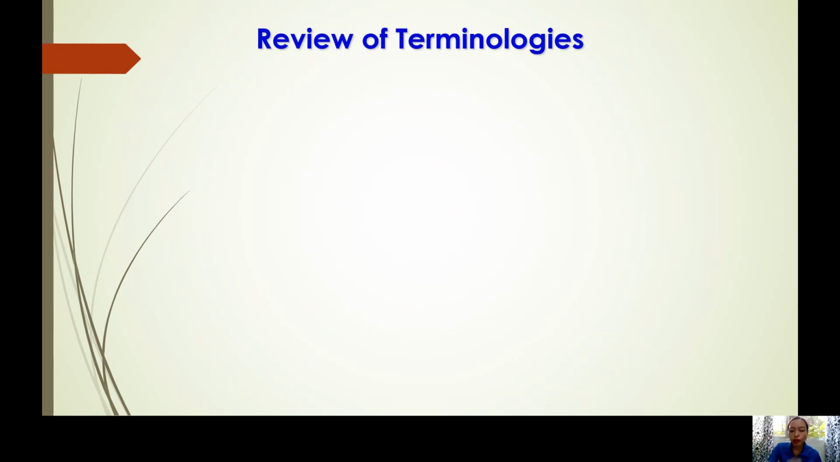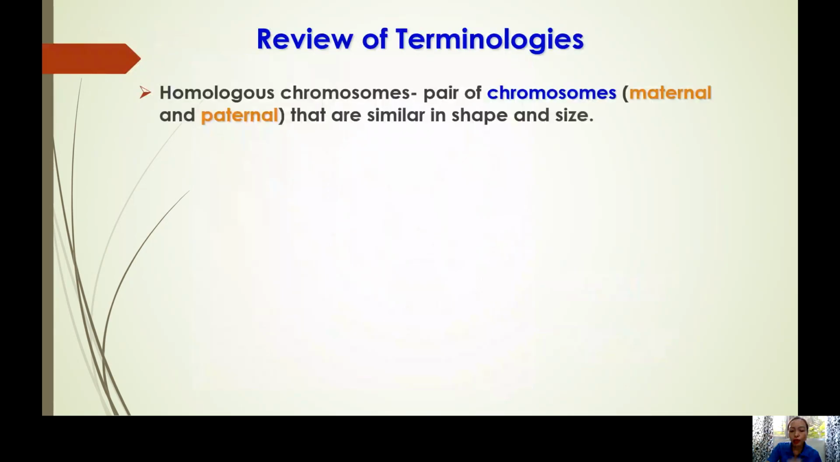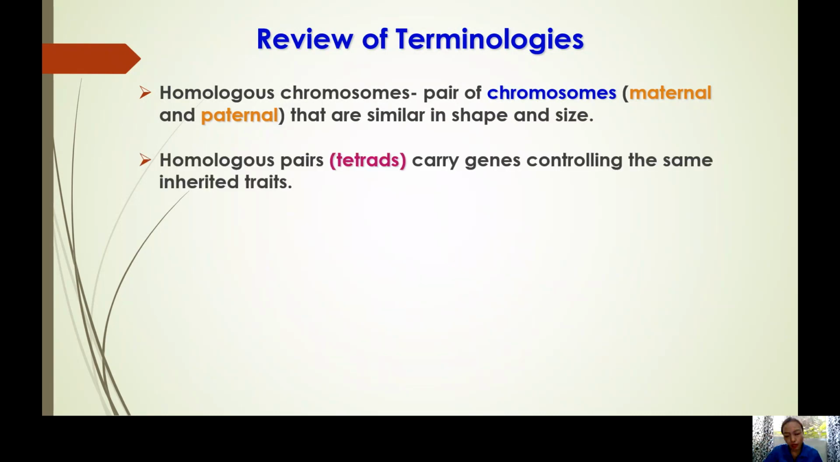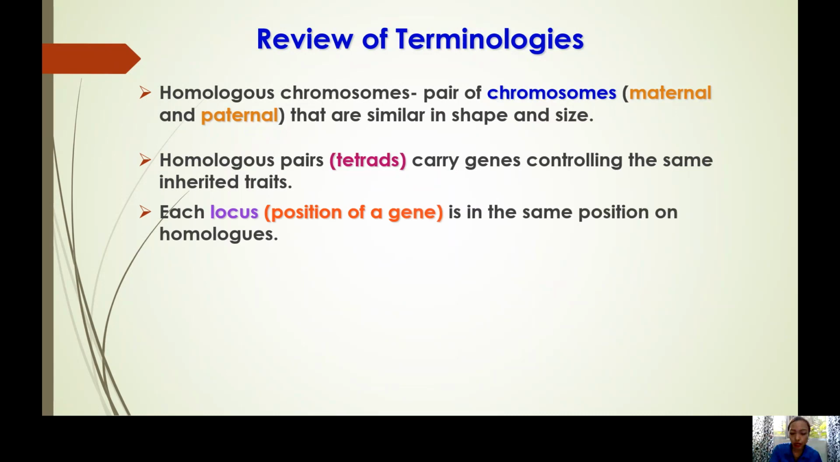Okay? So, let us have some reviews. Remember, katong mga terms, unsa tong mga terms? Okay? So, homologous chromosome, remember, that is coming from a father and a mother, and pairing niya because they have the same size, shape, and banding pattern. We say homologous pairing, natay term nga tetrads because it is composed of 4 chromatids already. Okay? When we say locus, that is the position of the gene in the same location of the homologous.